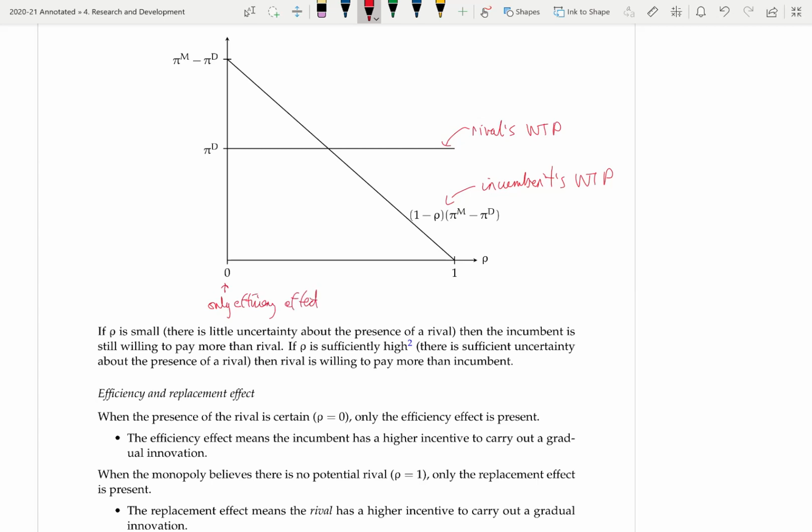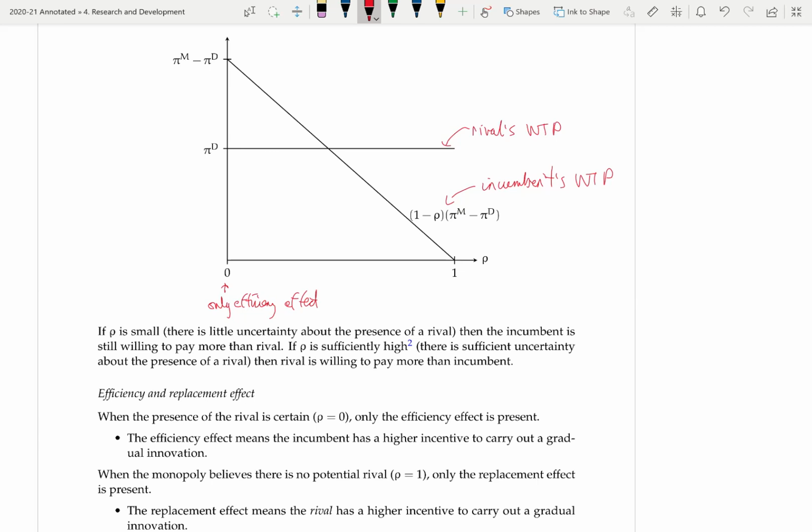When ρ equals 1, then the incumbent is sure that there is no rival. They're not going to be willing to bid anything for the patent. And we have only the replacement effect. So remember the replacement effect from when we looked at the difference between the incentive to innovate of a monopolist and a competitive firm.